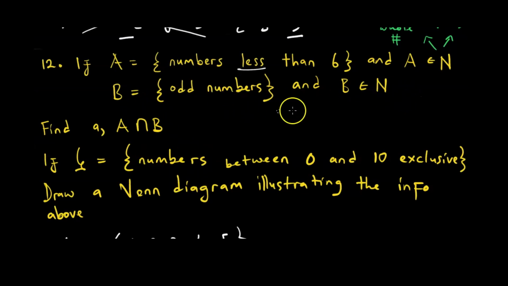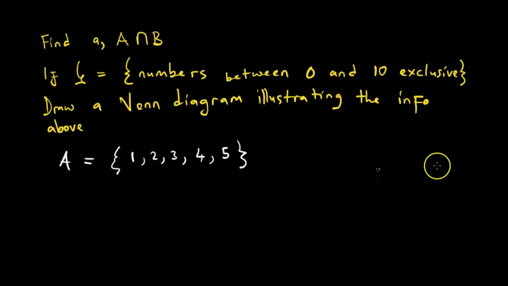Let us now look at B. B is odd numbers. Of course, these are going to be natural numbers. B is actually what is called an open set. So 1 is an odd number. Let me repeat: 1 is an odd number.